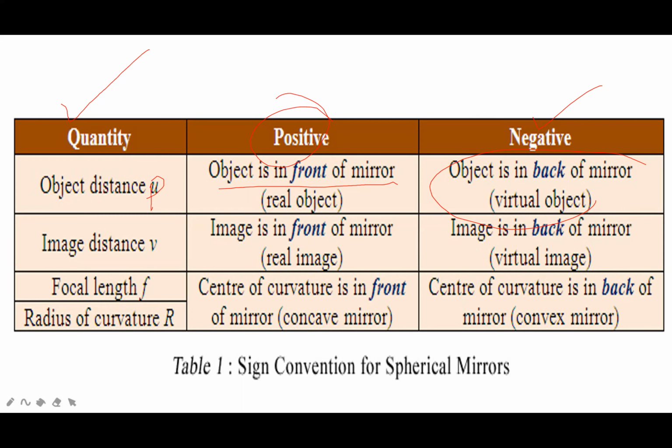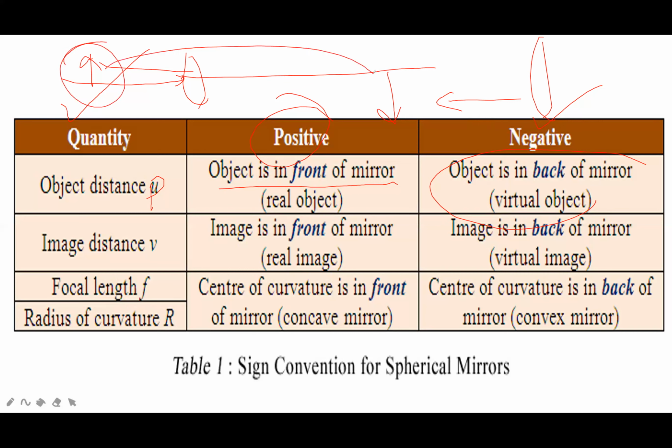For example, if you are standing in front of a mirror, you are the object, and your distance will be positive. If this is the mirror and you are standing in front of it, this distance will be taken positive. But if your image is formed here and there is another mirror, this is the object and this is the image.